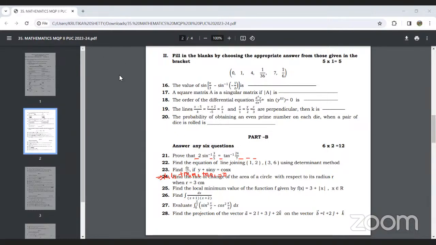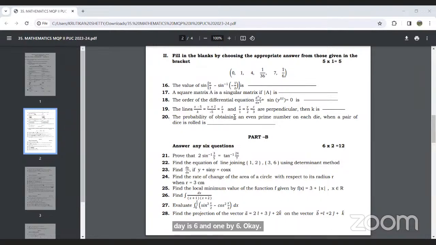Yes, 7 is the right option. Most of you have answered this. Next, we will discuss the next question, question number 19. Here one extra option is given. If only 5 options were given, there would be no need of solving the last one. But here already two options are given, one by 36 and one by 6. So we will discuss the 20th question.